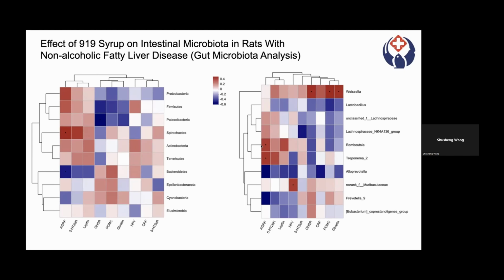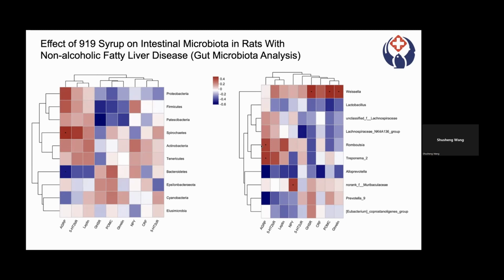Rhomboidea and Treponema 2 had a significant positive correlation with AGRP, and no-rank F bacteria had a significant positive correlation with NPY. These results reveal the dominant microbiota in connection with Ghrelin pathway and indicate that this bacteria may be related to NAFLD.